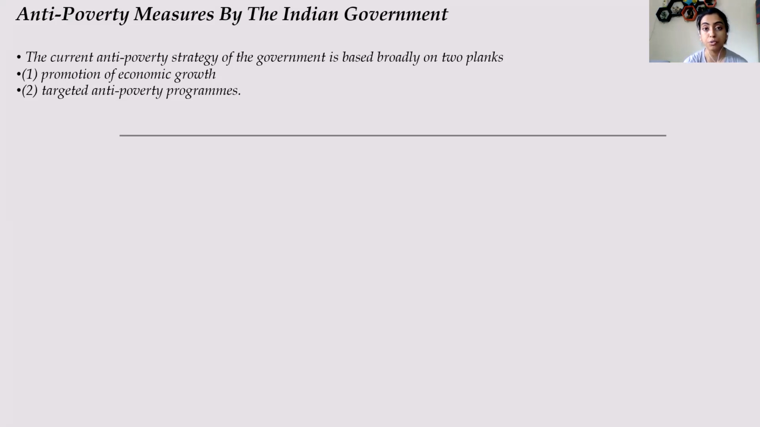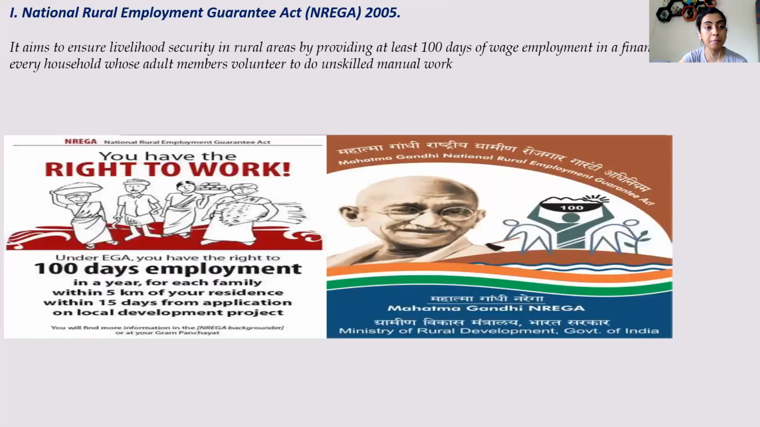So the first one is promotion of economic growth, where education is made compulsory, and children are encouraged to go to school so that they become qualified enough to get a job for themselves, or to get better job opportunities. In that way it will help them to contribute towards the economy of the country. All right, and the second one is the different targeted anti-poverty measures.